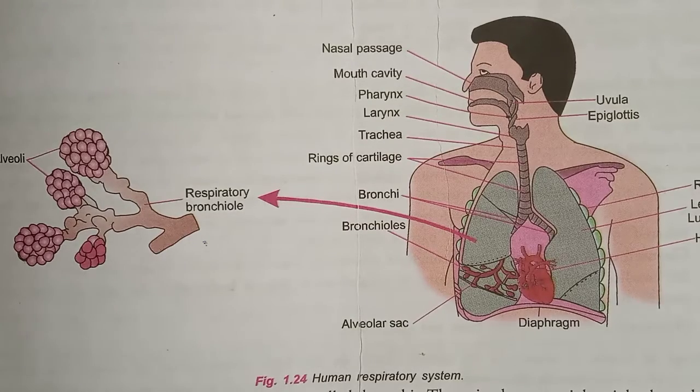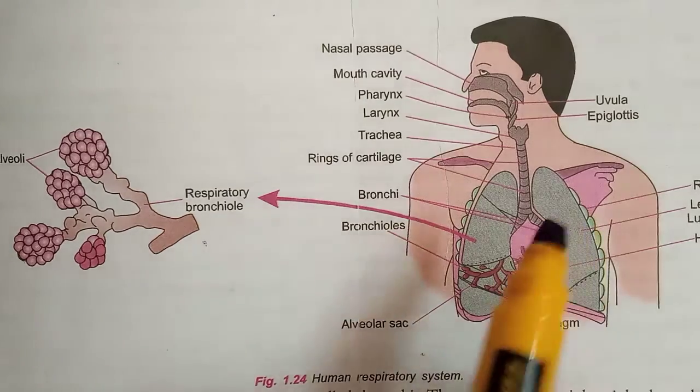Okay, so we need only oxygen. We are taking in oxygen and releasing carbon dioxide, right? Yes. With air we have a lot of components, even dust particles. We can say that is air. So what happens when we breathe in? This mucus and the hair-like structures present in our nostrils prevent dust particles from entering our nose. Further, air is warmed up when it enters the nasal passage. After that, it will enter the nasal passage.